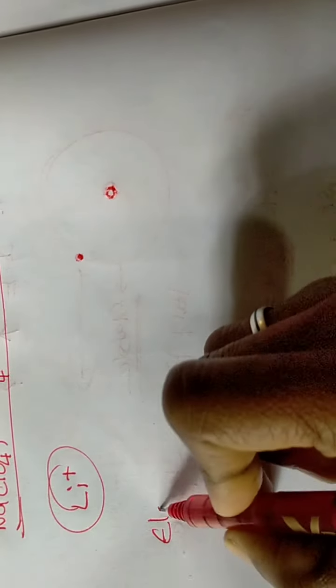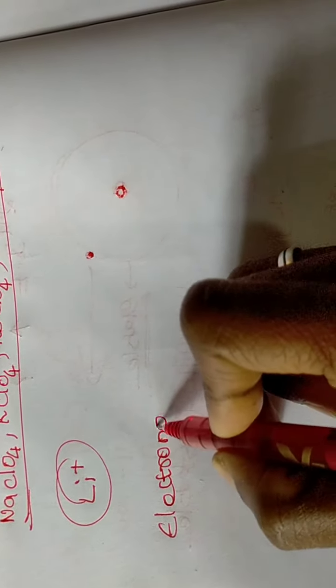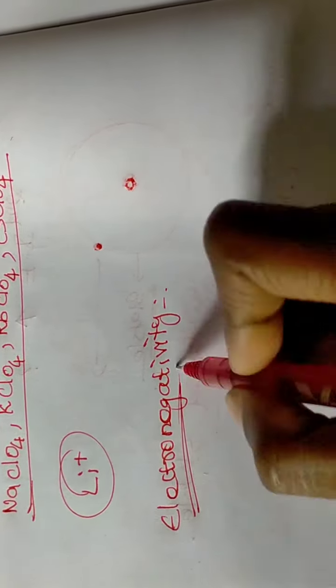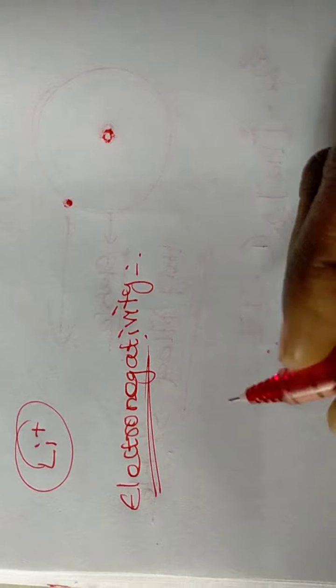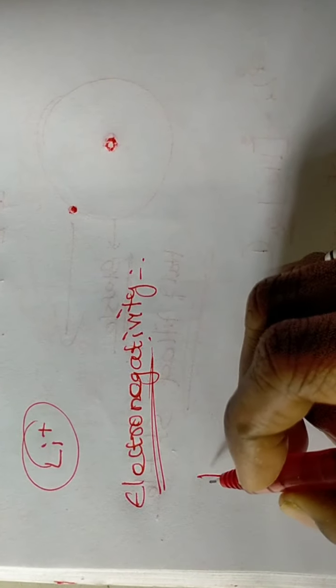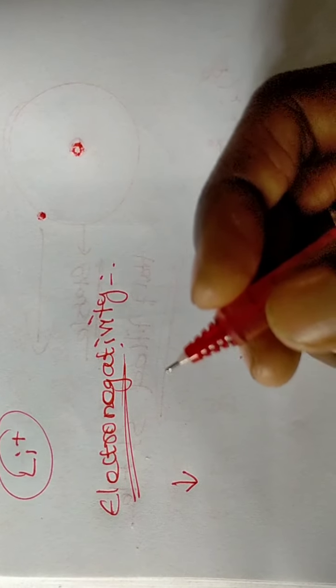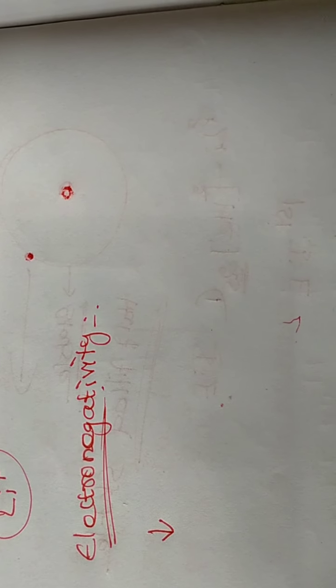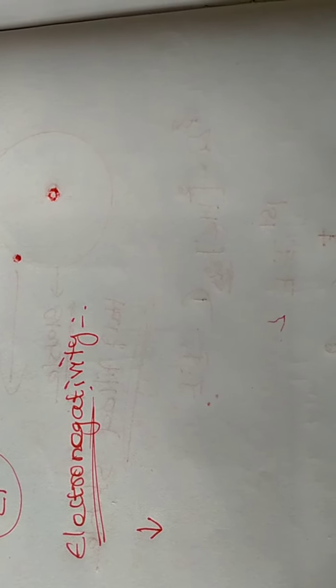Next character, electronegativity. Electronegativity is one of the general characters. Here alkali metals have very low electronegativity values along the period. When the alkali metals react with other elements, they produce ionic compounds.